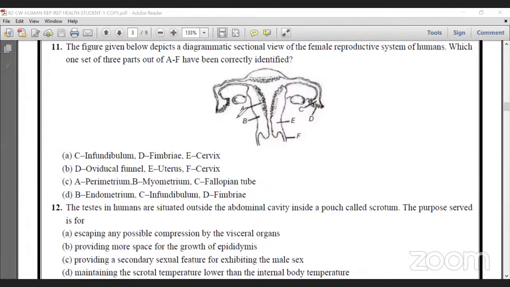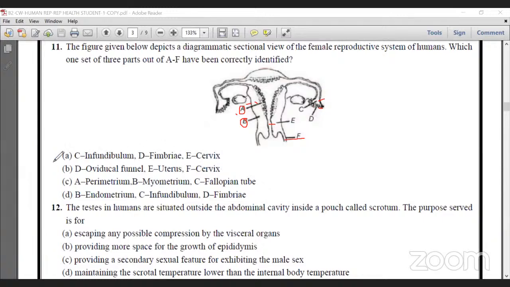Just remember, A is endometrium. Actually, the wall of the uterus has perimetrium, myometrium, endometrium. Here, A is endometrium, B is myometrium, and E is actually the cervix. And there is the fimbriae. C is the ampulla, and F is the vaginal passage. We will confirm with this.